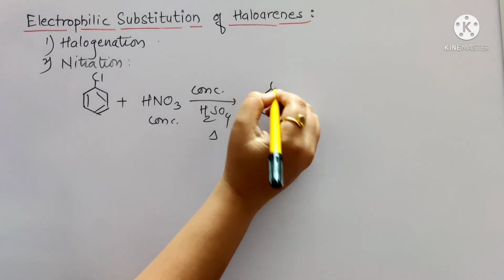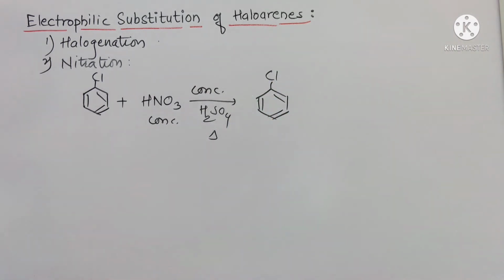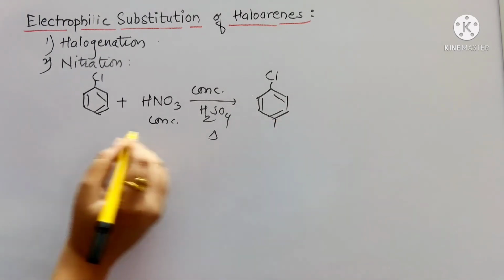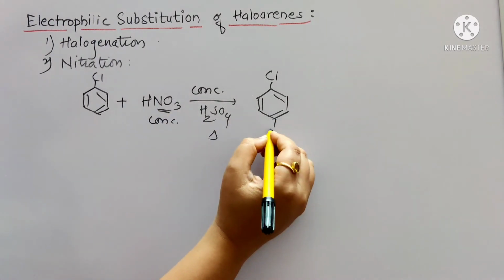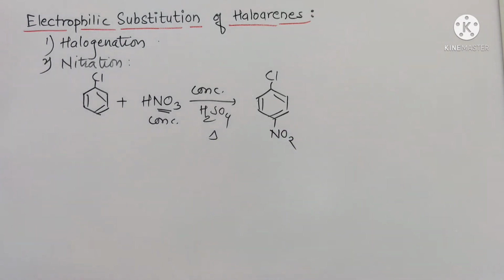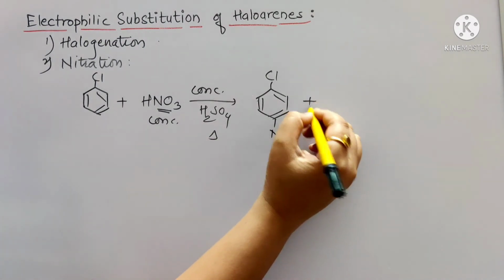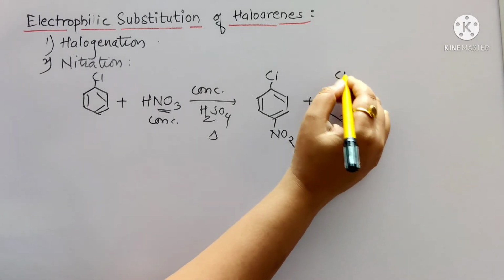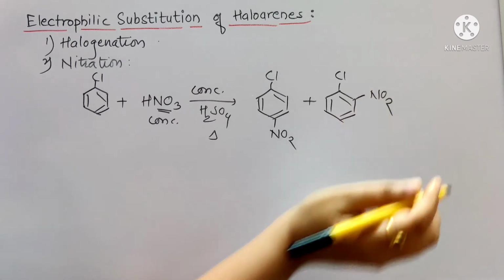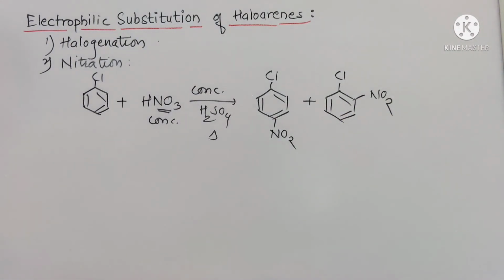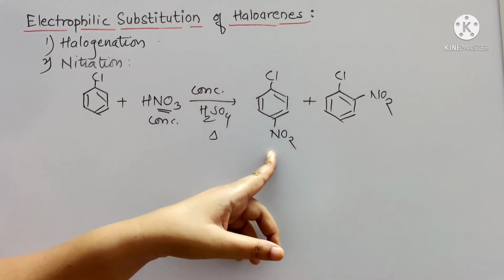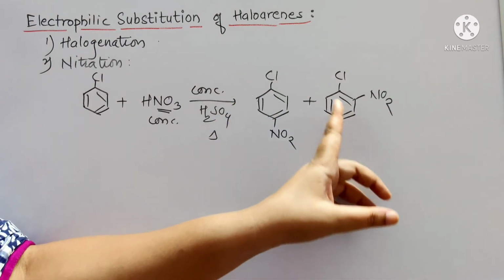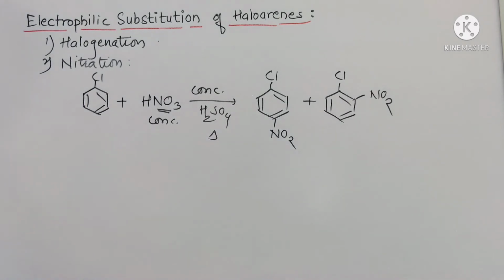In this case, electrophilic substitution will take place at the ortho and para positions. The electrophile which is substituted here will be the nitro group. Once again, addition will take place at the ortho and para positions, and the products formed will be chloronitrobenzene. This is 1,4-chloronitrobenzene and this will be 1,2-chloronitrobenzene. Clear?